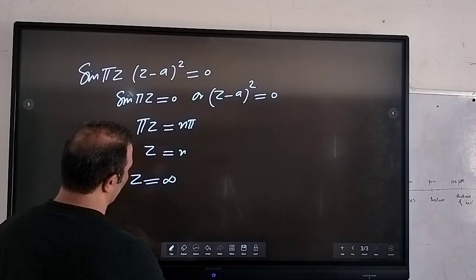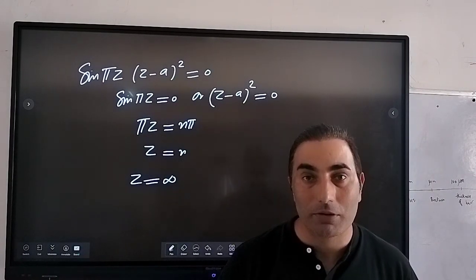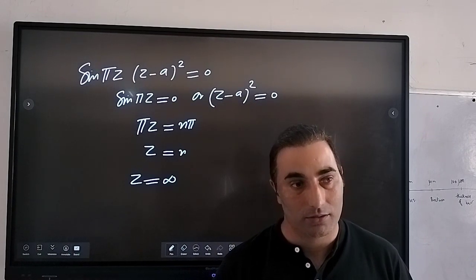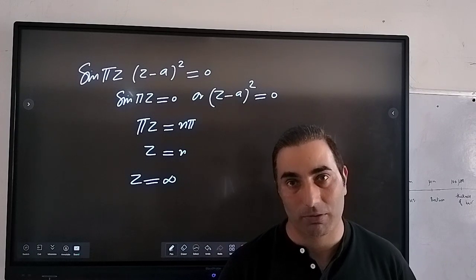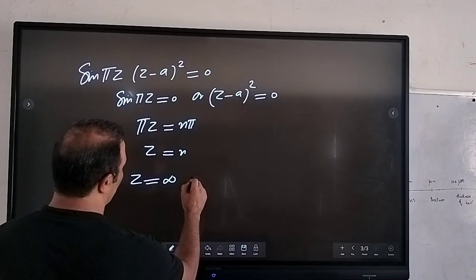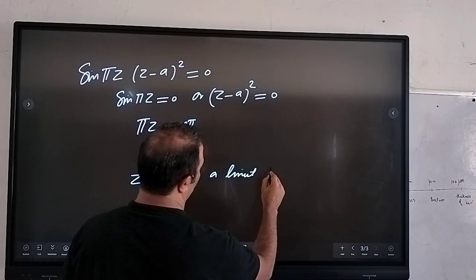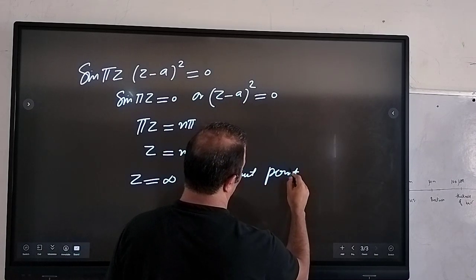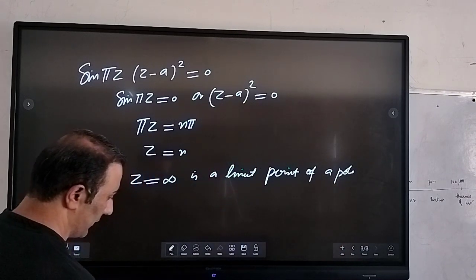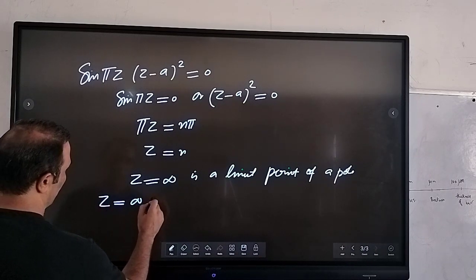So that means if you put z equal to infinity, n will be infinity, right? So that means z equal to infinity is a limit point of the poles, right? There can be more than one pole near that z equal to infinity, right? So this z equal to infinity will be here. It is a limit point of the poles, right? And so you can say that then z equal to infinity is